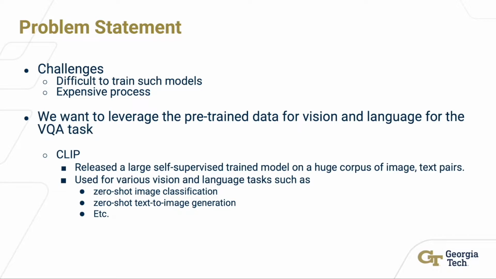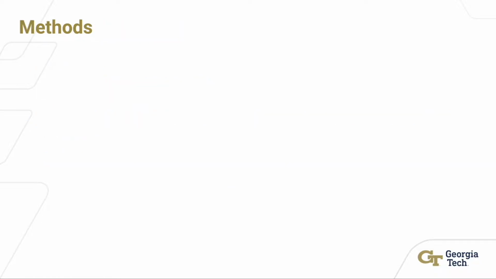So we want to leverage the pre-trained data for vision and language for the VQA task, and hence we resolved to use CLIP, which released a large self-supervised trained model on a huge corpus of image-text pairs, which is also used for various vision and language tasks such as zero-shot image classification, zero-shot text-to-image generation, etc.